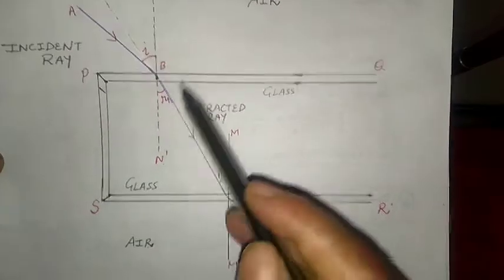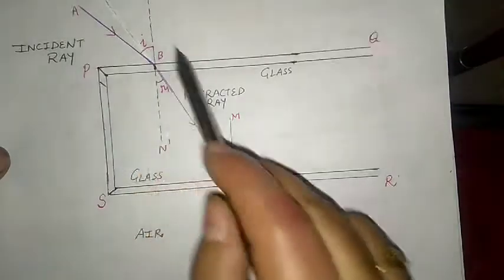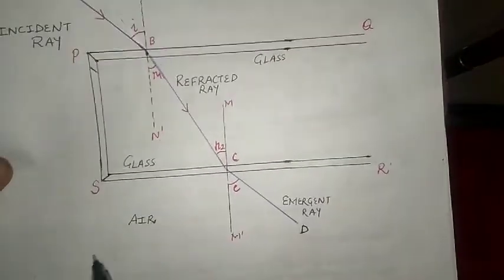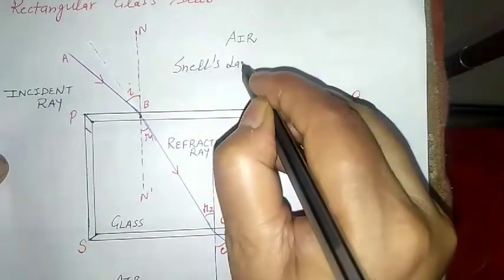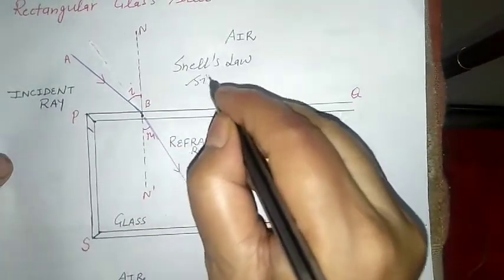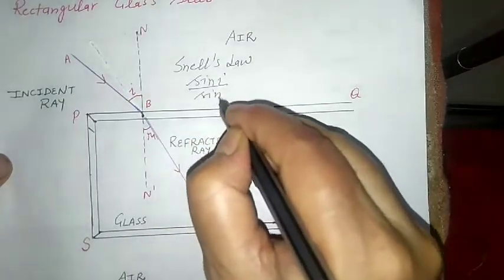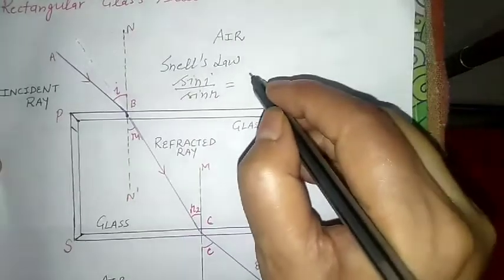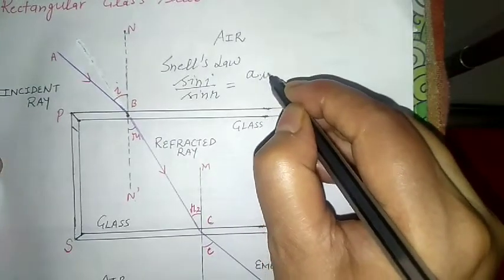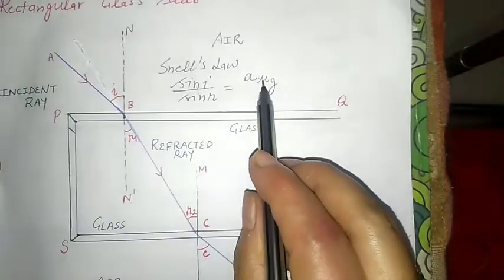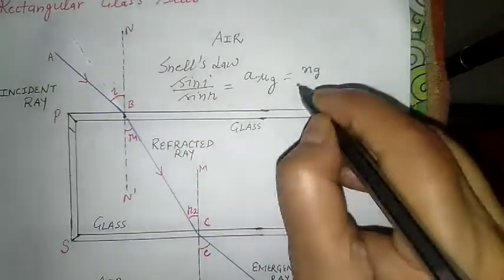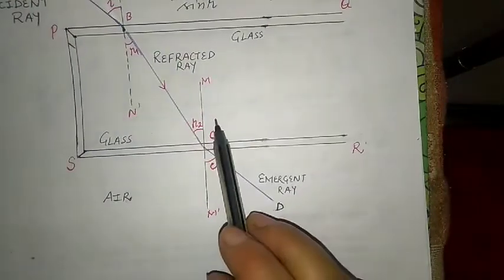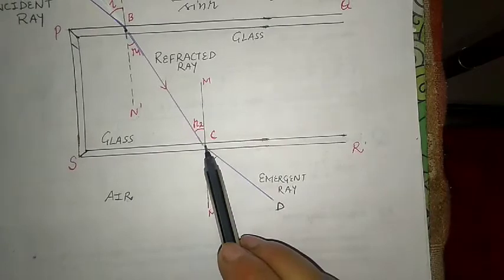R1. So if we apply Snell's law in this portion, then sin i upon sin r is equal to air mu g. We are finding the refractive index of glass with respect to air. What can we write this as? Ng upon Na. Right.